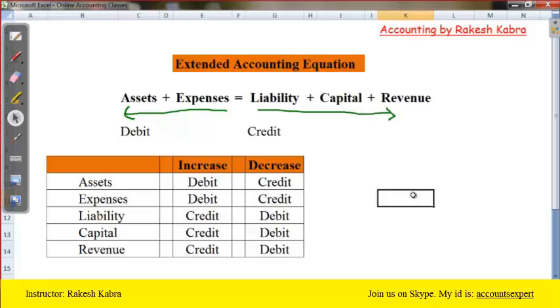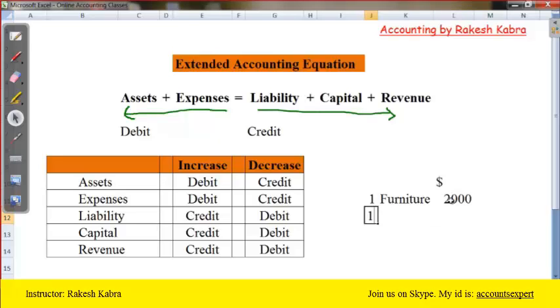Suppose I bought one furniture. Is furniture an asset, expense, liability, capital or revenue? Furniture is an asset. Suppose its value is $2000.